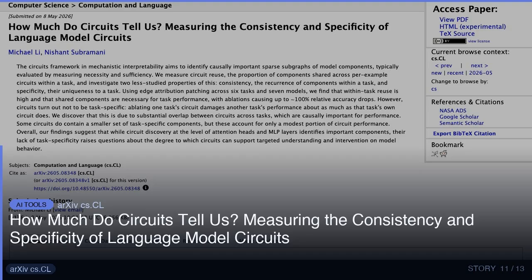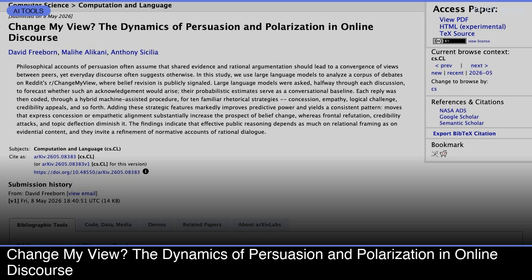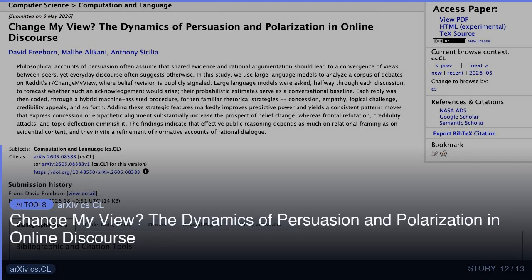We measure circuit reuse, the proportion of components shared across per-example circuits within a task, and investigate two less studied properties of this: consistency, the recurrence of components within a task, and specificity. I think this tool is going to become a staple in a lot of workflows.